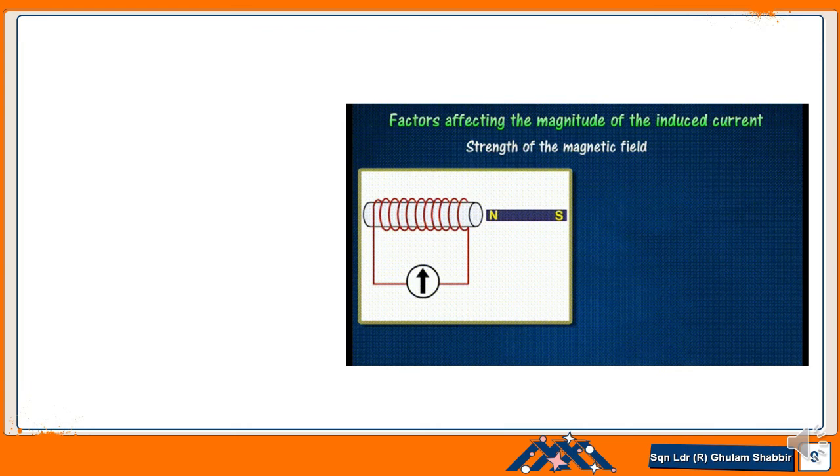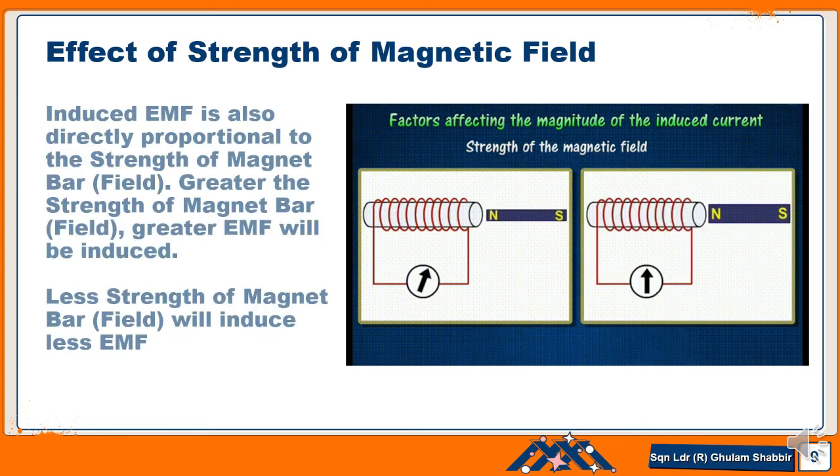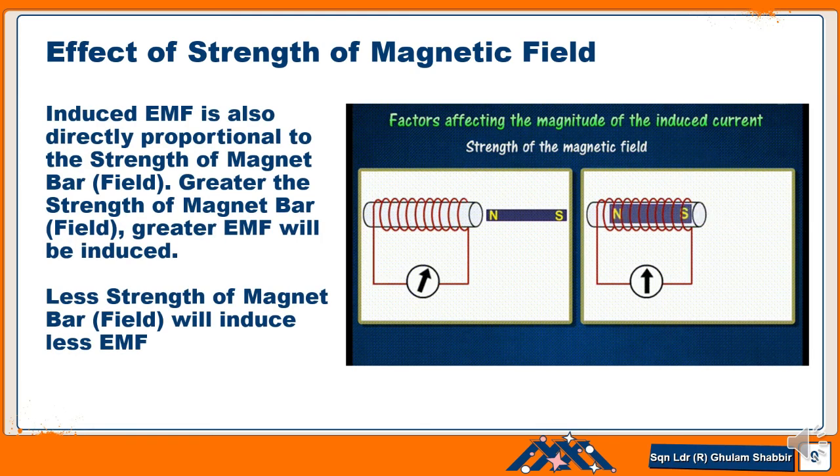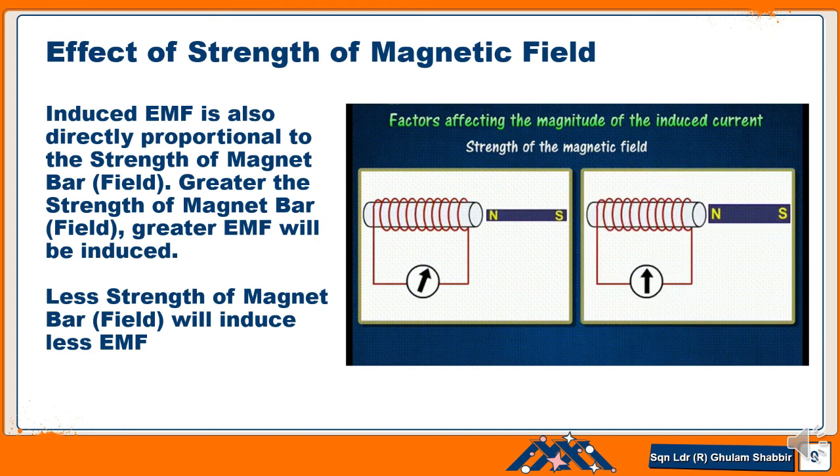Now dear students, the third factor is the strength of the magnetic field or magnet bar. Again, I would say that induced EMF is also directly proportional to the strength of the magnet bar or magnetic field. Greater the strength of the magnet bar or greater magnetic field will induce greater EMF, and a magnet bar less in strength will induce less.